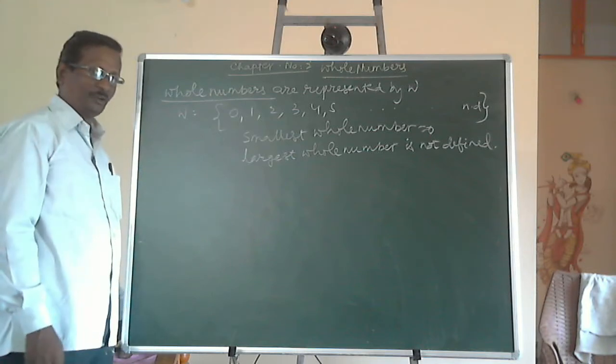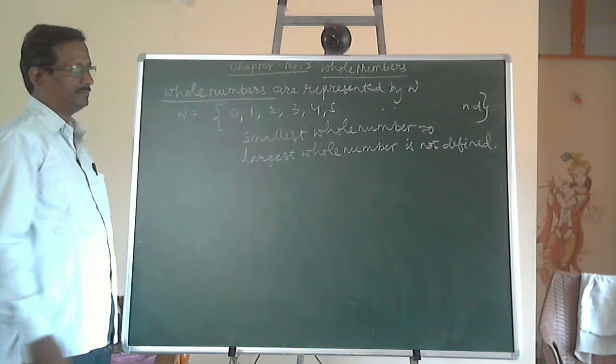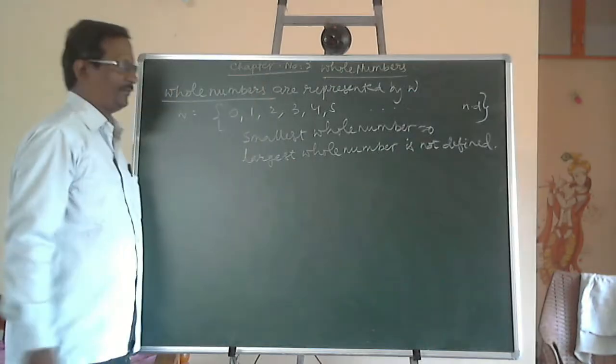What is the smallest whole number? 0. 1, 2, 3, 4, etc. These are all the whole numbers that follow.